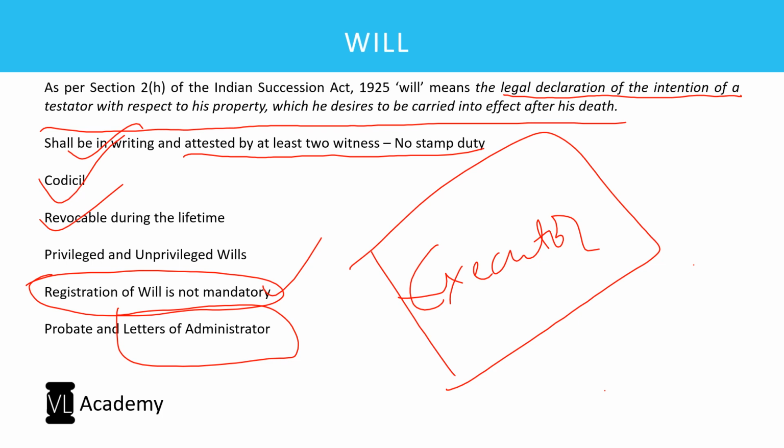And what is a probate? A probate is an order giving authentication to a will. When you submit a will before the court of law, the court will pass an order called a probate, which gives legality to the will, which gives finality to the will. So that is the concept of a probate. These are the very important aspects of a will.